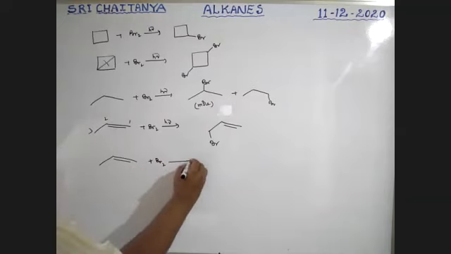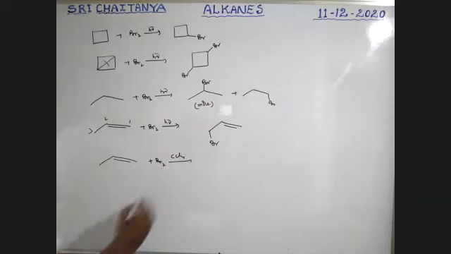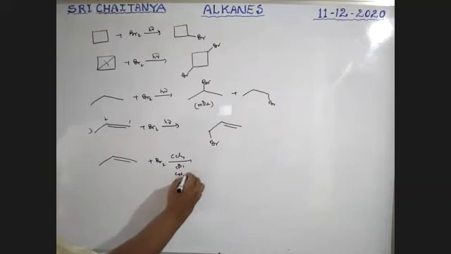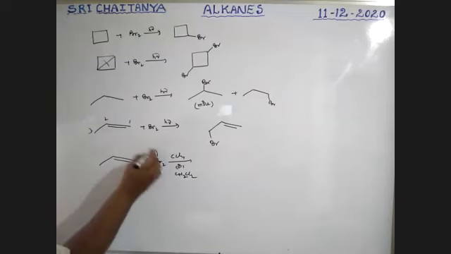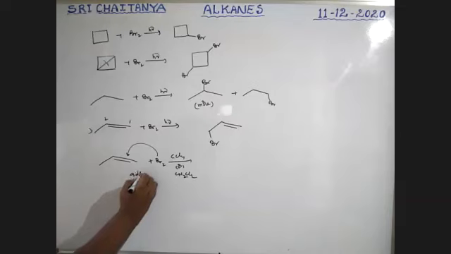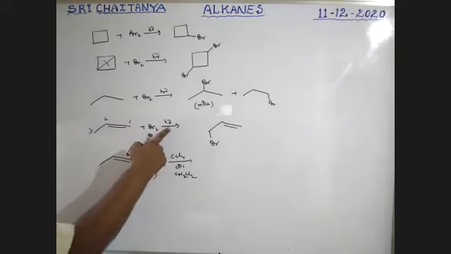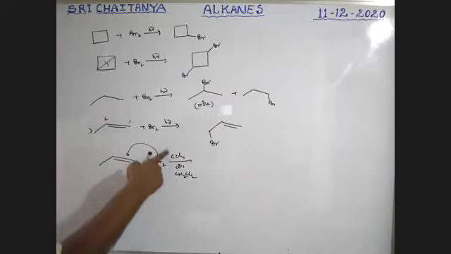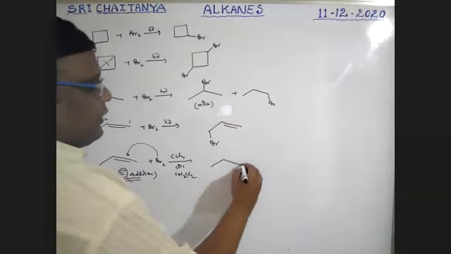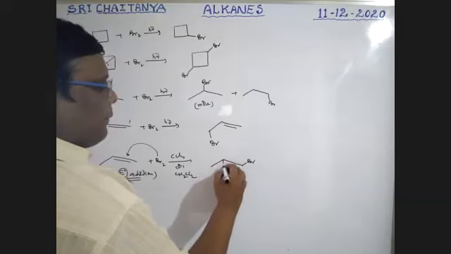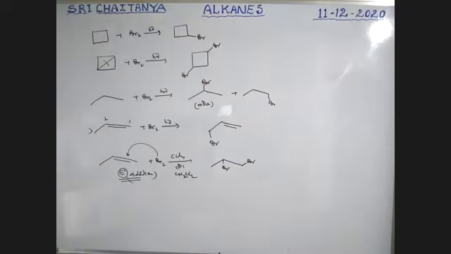Br2 in the presence of CCl4 or CH2Cl2. These are non-polar solvents, boys. In the presence of a non-polar solvent, the bromine attacks here and an addition reaction takes place. In the presence of sunlight, allylic substitution. In the presence of CCl4 or CH2Cl2, electrophilic addition reaction takes place. Now our answer is here, Br. Electrophilic addition reaction takes place. Next.